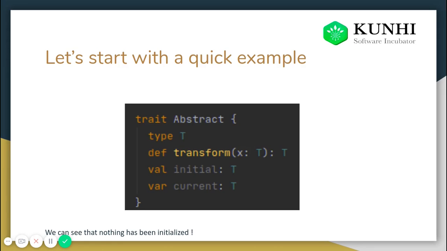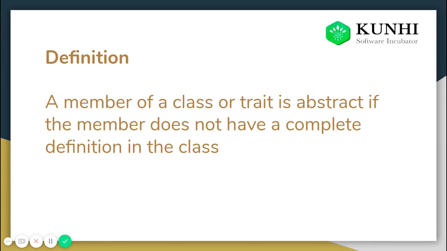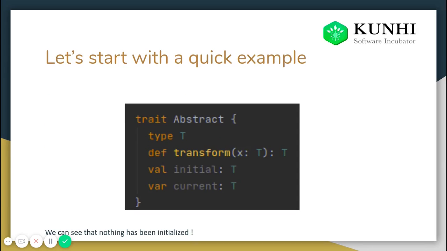So when we only declare the names and don't define them, that's when we call it abstract. A better definition is that a member of a class or a trait is abstract if the member does not have a complete definition in the class. So this is what is called abstract.